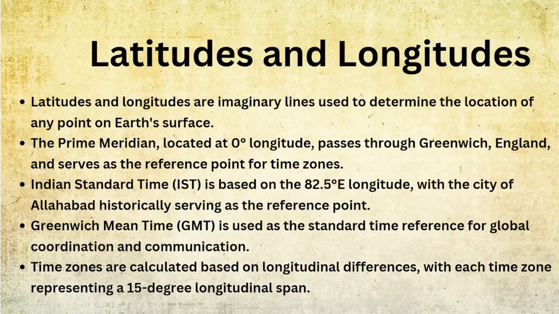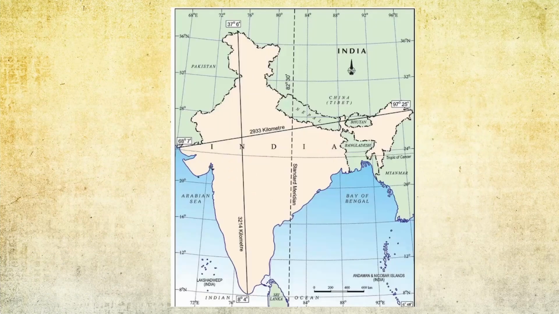I think you understood this, right? So time zones are calculated for global coordination and communication. This is calculated with each time zone representing a 15-degree longitudinal span. So that's the main point.